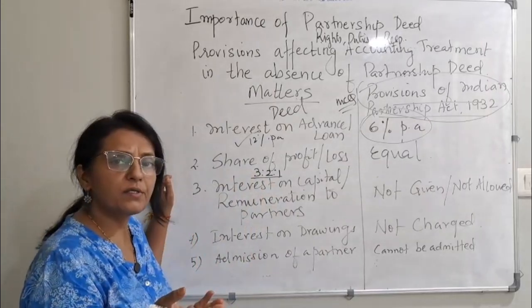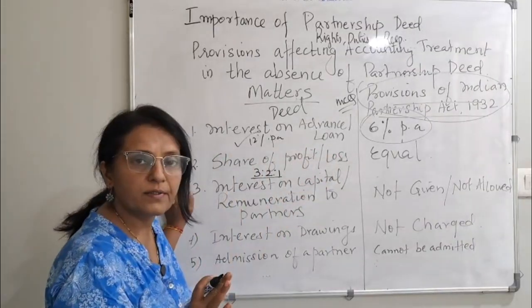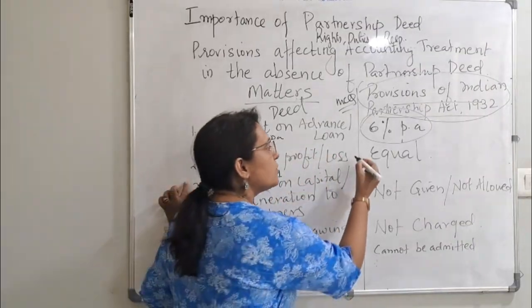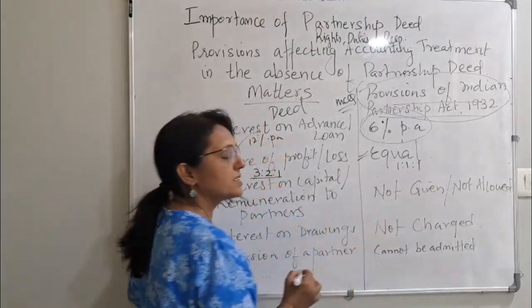But you have not made a deed, or even if there is a deed, nothing is mentioned about your profit and loss sharing. If this is not mentioned, then you have to share it equally. The equal ratio will be 1:1:1. This is how it will be distributed.